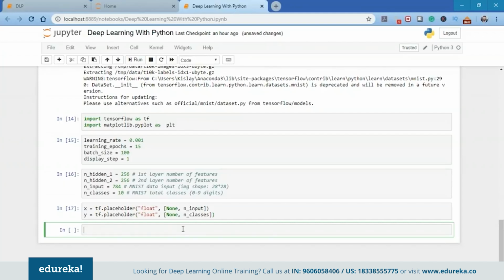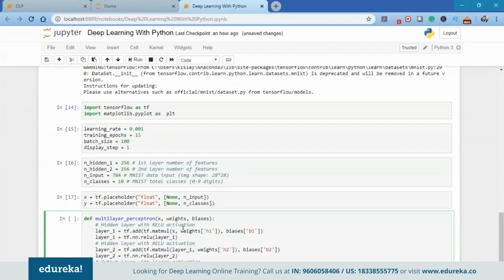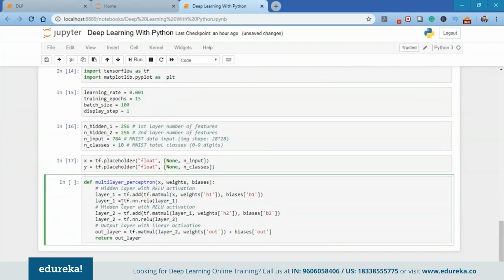Now the next step is to create our model. For that, we're going to create the hidden layers. If you have a close look at the definition of this multi-layer perceptron, we have the input X, the weights and the biases. In layer 1, we have the matrix multiplication of X with the weights, plus the biases.